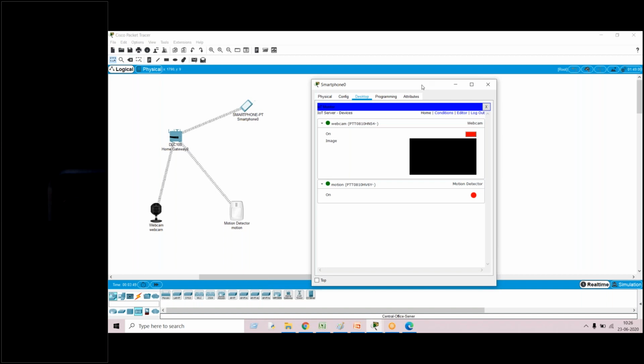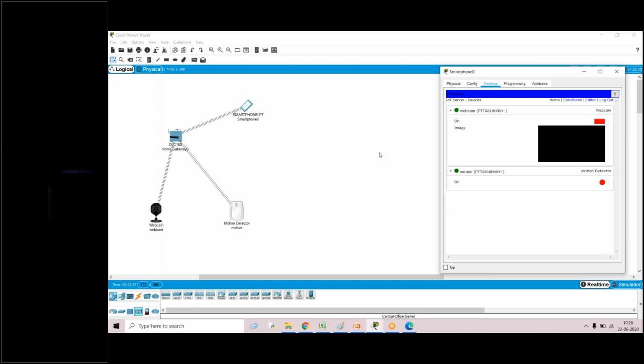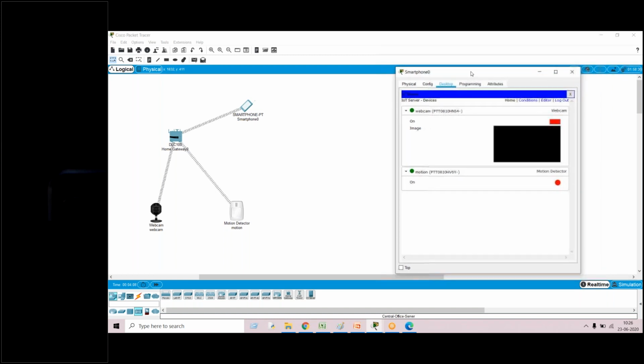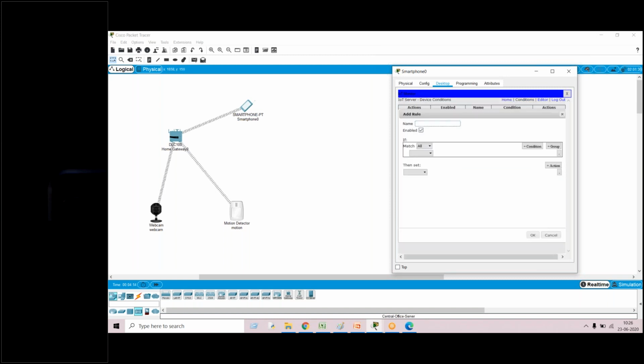What actually I want to do is, by using the interface, whenever some object is detected near the motion detector, the webcam should automatically turn on. So for that we have to go with the fifth step, that is nothing but go to the conditions.